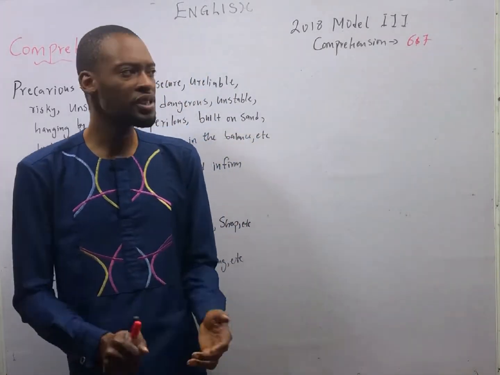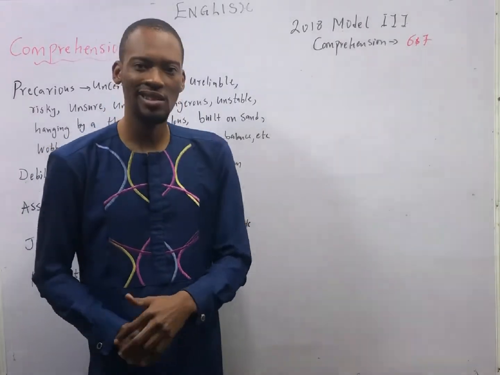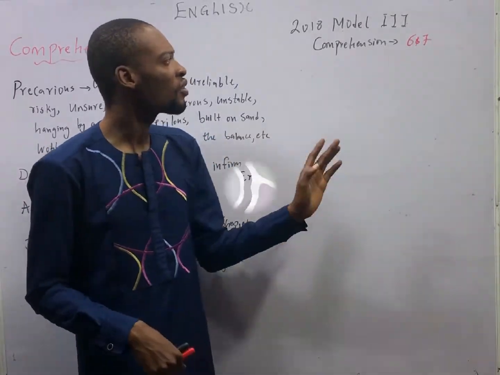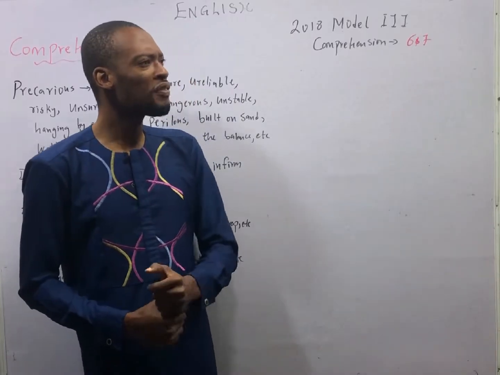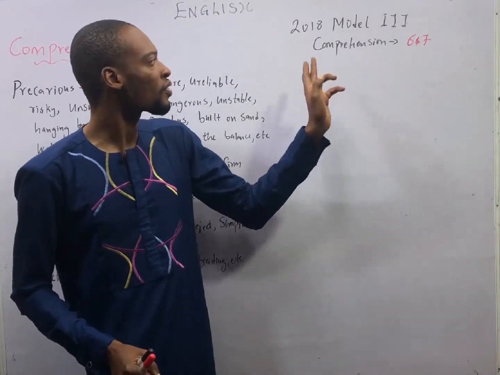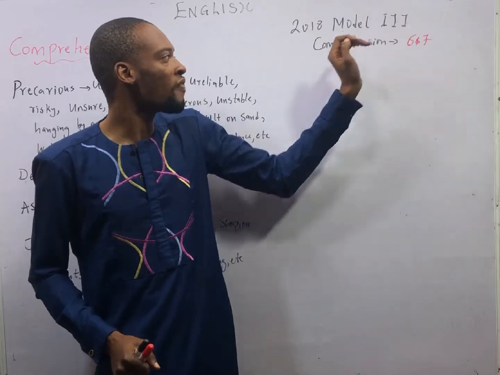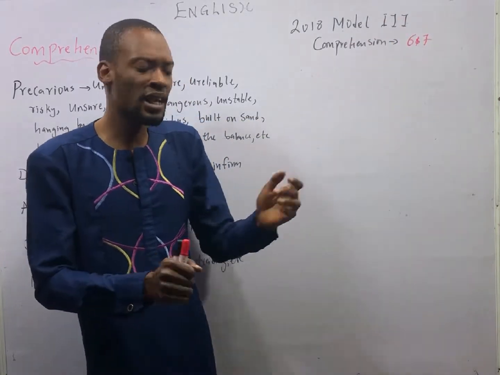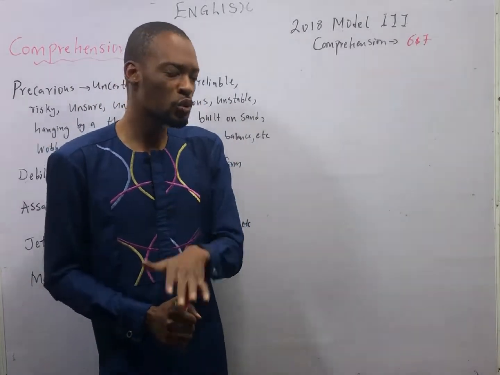To get the best experience, I advise that you open your copy of the Flashlearners Jamb application, go to Practice for UTME, click on Use of English. Under Use of English, you have the option to choose year. Select 2018 Model 3. Then under topic, the app allows you to choose topics as well, and you don't need internet to do that.